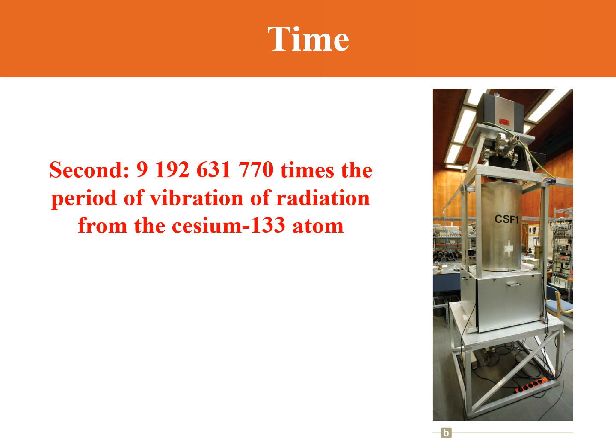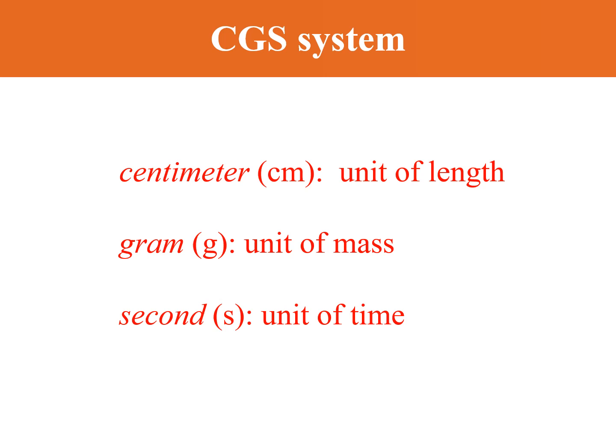The current definition of the second is 9,192,631,770 times the period of vibration of radiation from the cesium-133 atom.